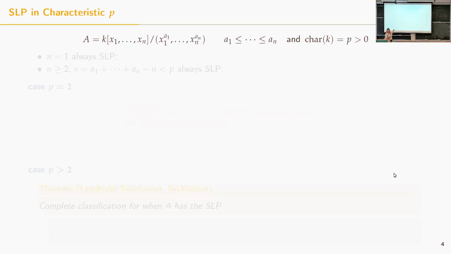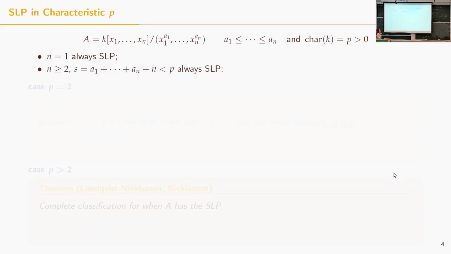Let A be my monomial complete intersection. So I mod out by x1 to the a1, ..., xn to the an, and I assume a1 to an increasing. Clearly, if I have just one variable, I have the strong Lefschetz property. Also, if the so-called degree, that in this case is just the sum of the degrees minus n, is smaller than p, then I behave exactly as in characteristic 0, and therefore I have the strong Lefschetz property.